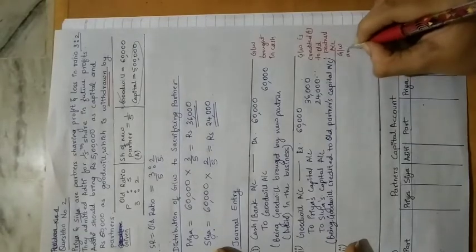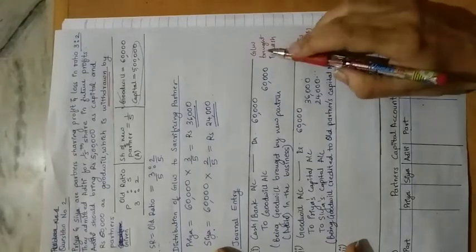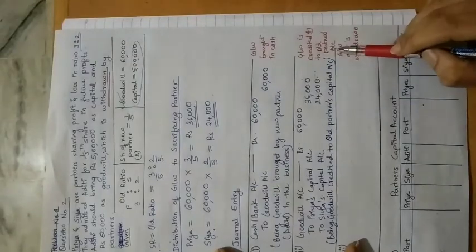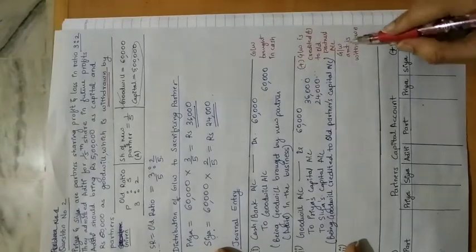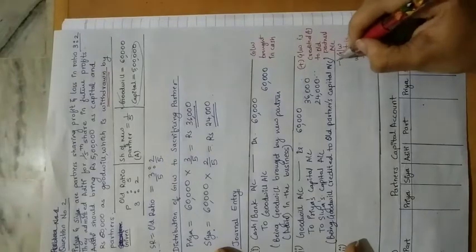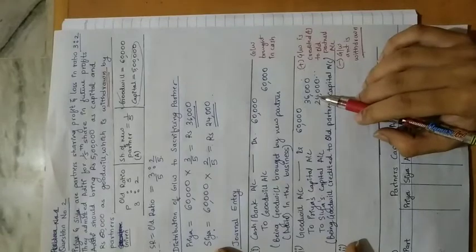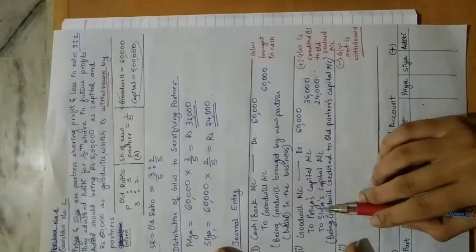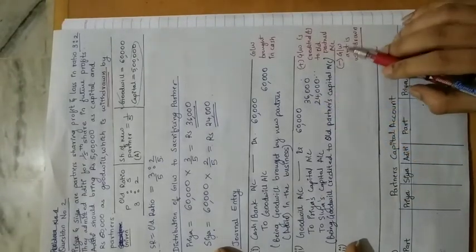Goodwill amount is withdrawn. So first entry is goodwill brought in cash. Second is goodwill is credited to the old partner's account. Credited meaning added to the old partner's account. And third entry is what? When they are withdrawing it. Withdrawing meaning when they are removing this money that was added to their account. Okay, 36,000 was added to Priya's account, 24,000 was added to Sia's account. So whatever the amount that was added as goodwill in their account, now they are withdrawing it.